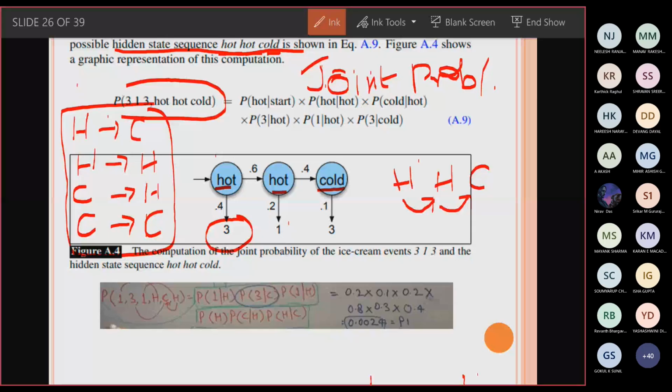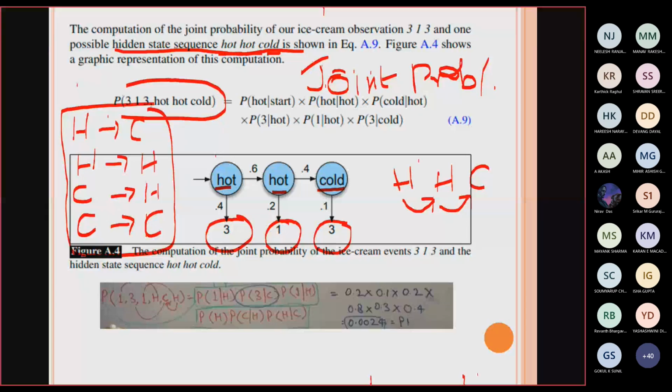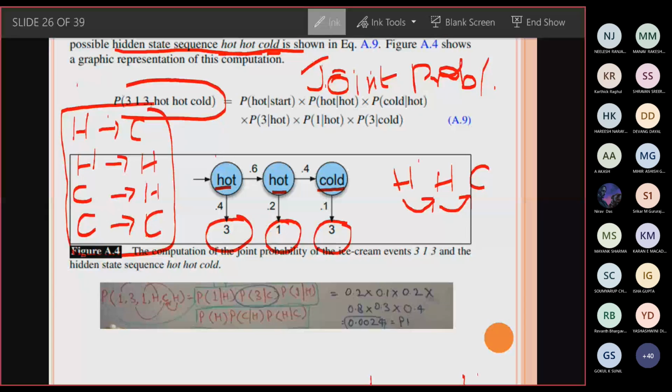If it is a cold day, what is the probability that the child will buy? So these are all the values which are given to you. You see over here, they have given the observation 3, 1, 3, also in the question itself. Now they are asking you to find out the probability for this hot, hot and cold.